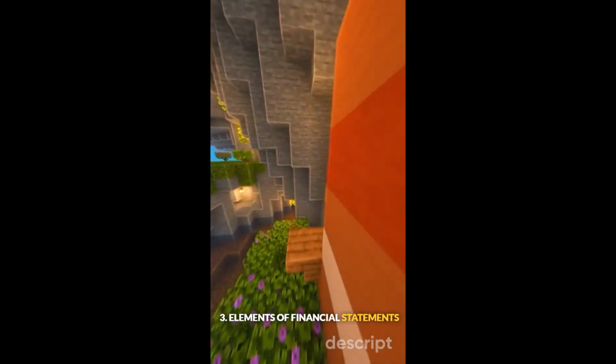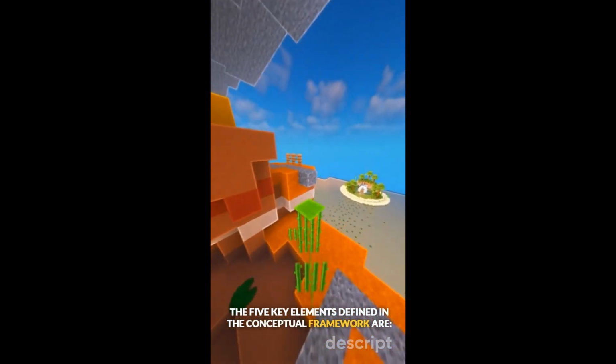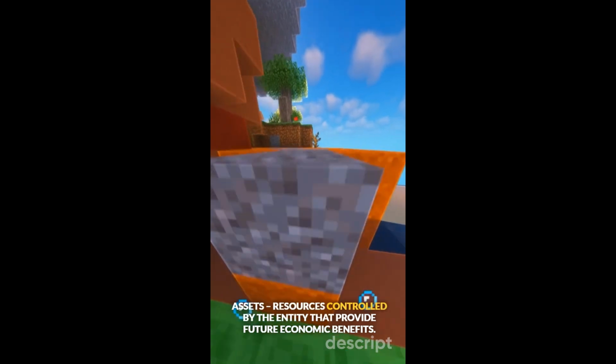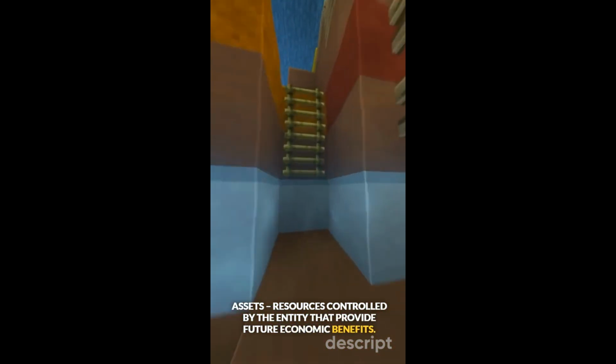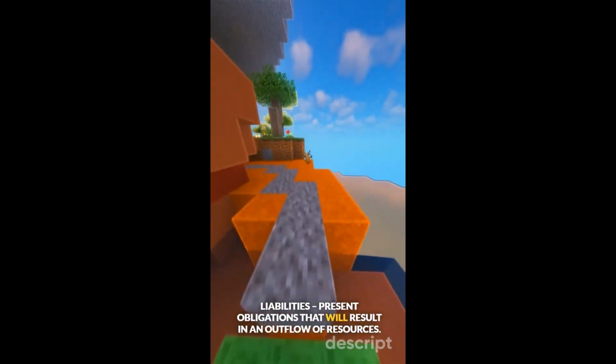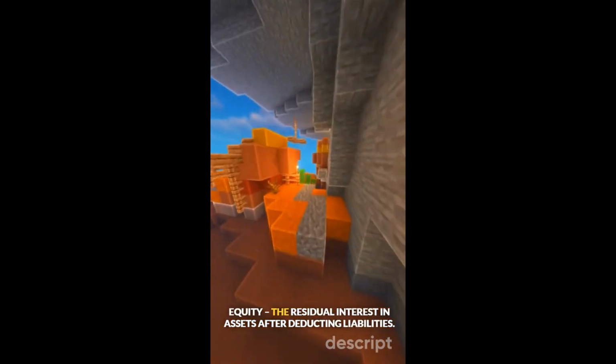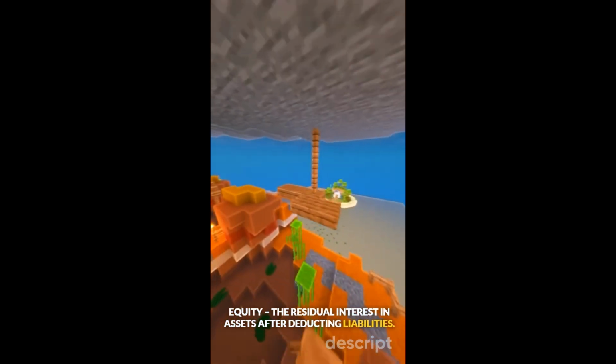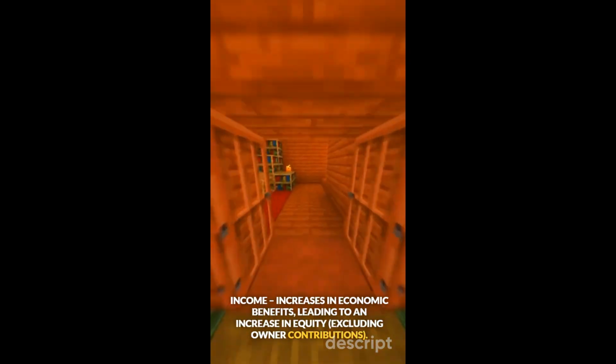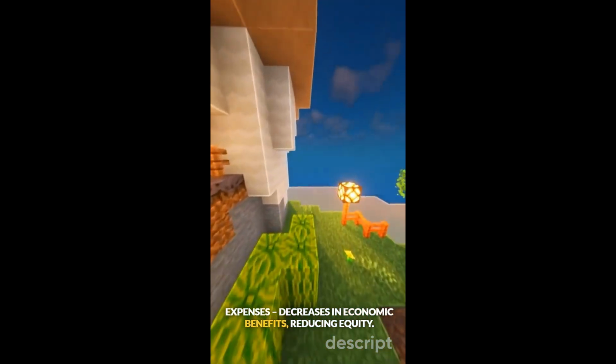3. Elements of financial statements. The 5 key elements defined in the Conceptual Framework are assets, resources controlled by the entity that provide future economic benefits. Liabilities, present obligations that will result in an outflow of resources. Equity, the residual interest in assets after deducting liabilities. Income, increases in economic benefits, leading to an increase in equity, excluding owner contributions. Expenses, decreases in economic benefits, reducing equity.